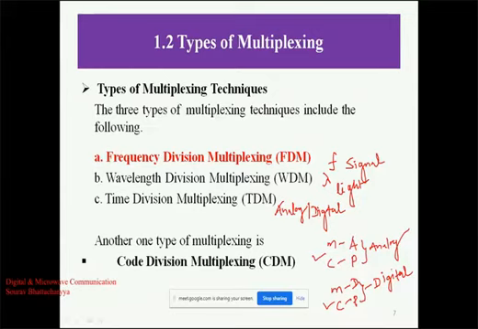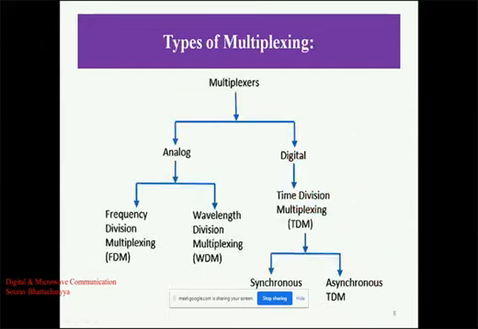In this discussion and in our communication class, we will discuss frequency division multiplexing as well as time division multiplexing. Multiplexers are basically analog multiplexers and digital multiplexers. Analog multiplexing has two types, frequency division multiplexing and wavelength division multiplexing. Time division multiplexing also has two types, synchronous and asynchronous.